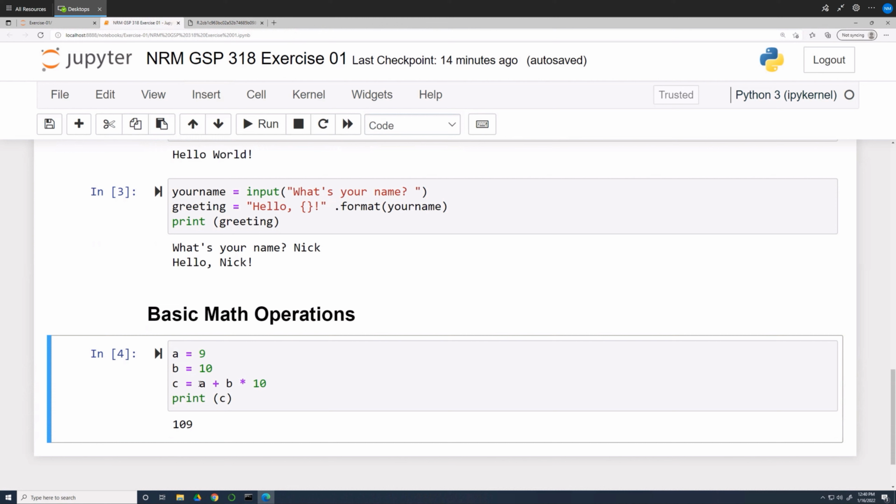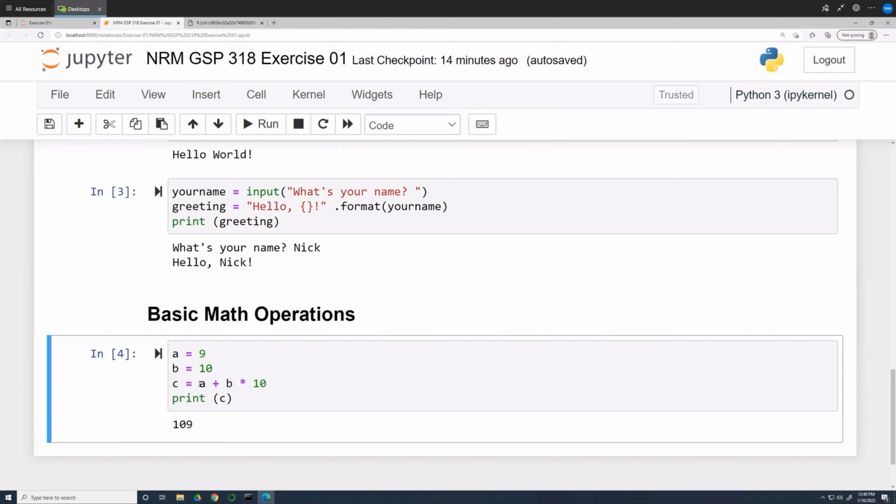The result was 109 because of something called order of operations. Multiplication and division take precedence over addition and subtraction. What this means is that Python multiplied B times 10 first and then added A. B times 10 is 100. 100 plus A, which is 9, gives you 109.